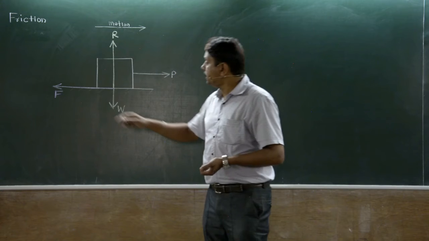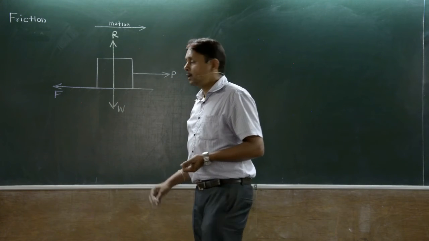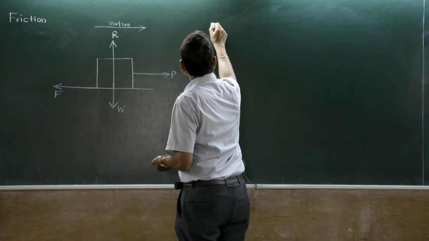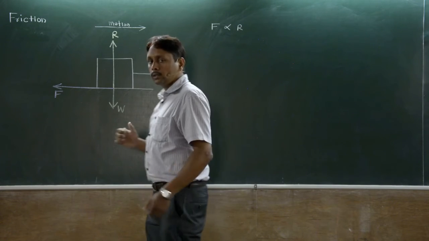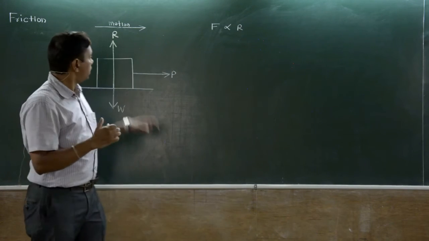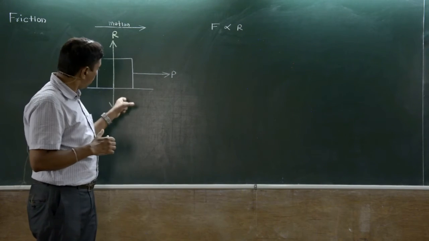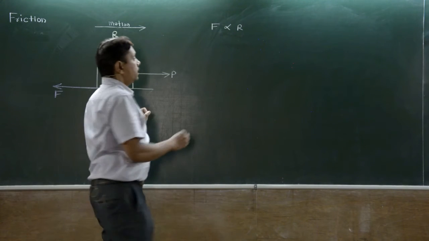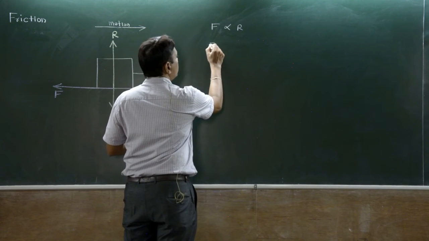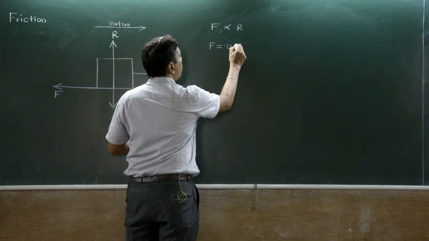Experimentally, this limiting friction is proportional to normal reaction R. Keep in mind, it depends upon normal reaction R, not on weight. And it is given mathematically as F is equal to mu R.